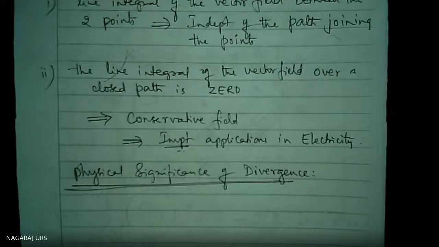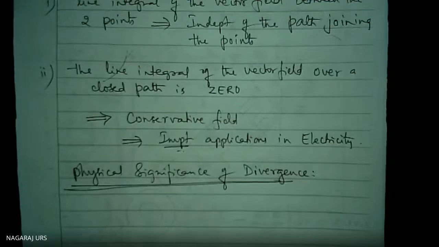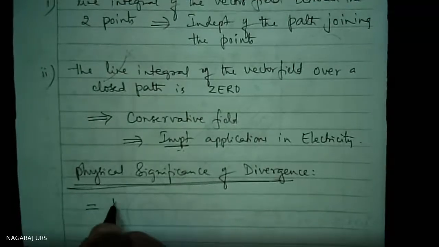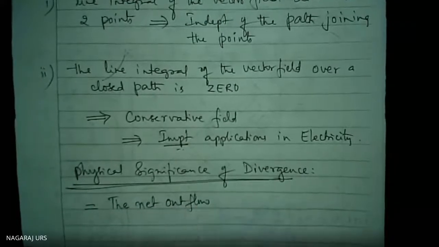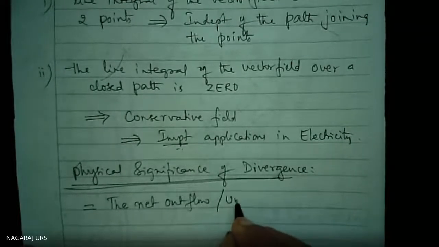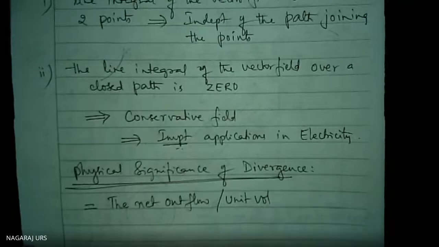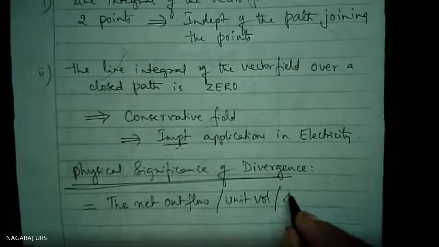What do you mean by this physical significance? Again, what is the necessity of studying about this divergence, where it is helpful, all these things. Divergence of a vector function at a point means the net outflow per unit volume per second.